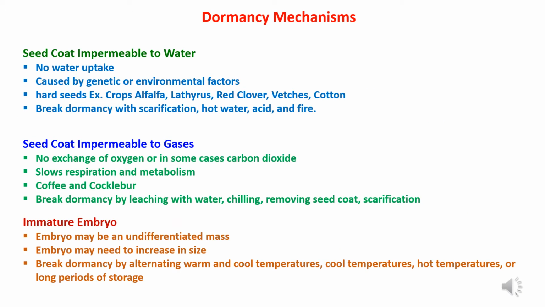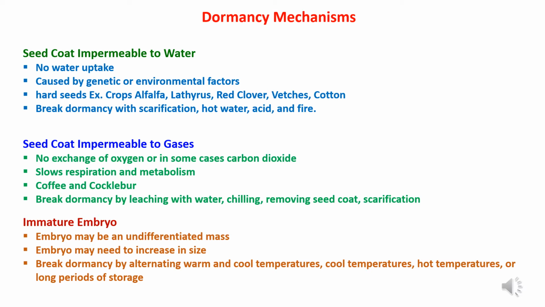Now to study the dormancy mechanisms. Under dormancy, the seed coat will be impermeable to water, because of which there will be no water uptake by the seed. This dormancy is caused by genetic or environmental factors, and there will be development of hard seeds. Some examples of such impermeable seed coats are prevalent in alfalfa, lathyrus, red clover, vetches, and cotton seeds. The dormancy can be broken with scarification, hot water treatment, acid treatment, and fire heating.